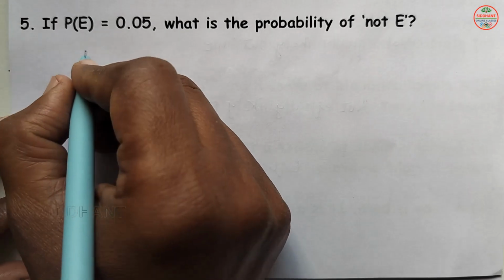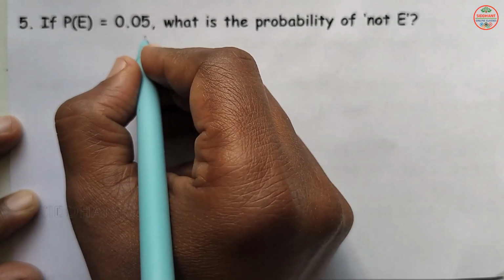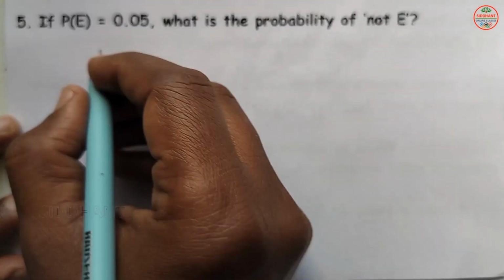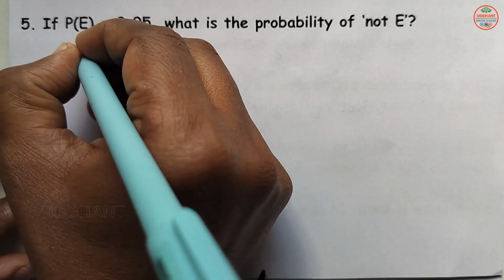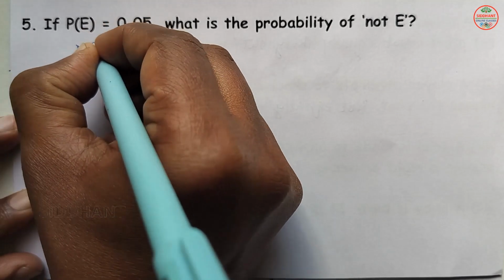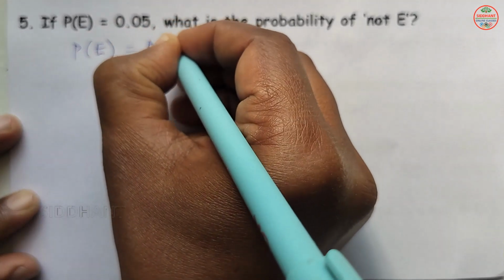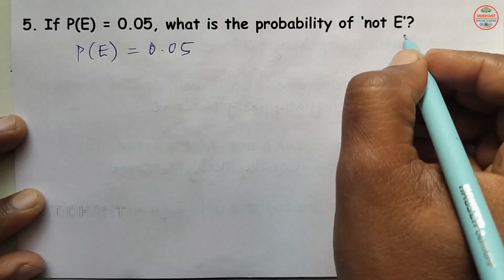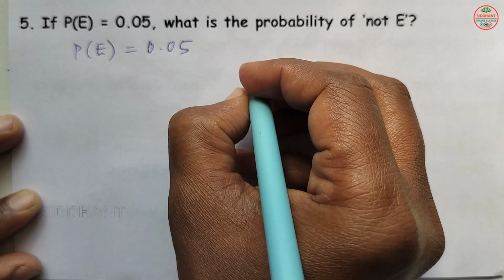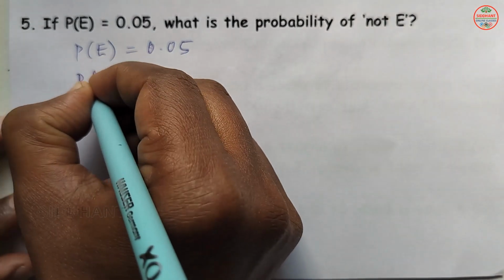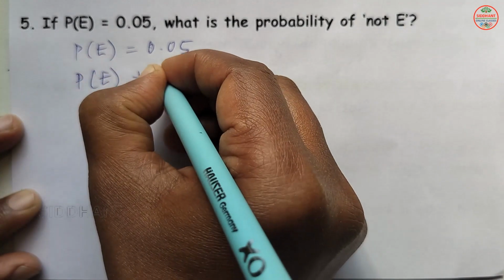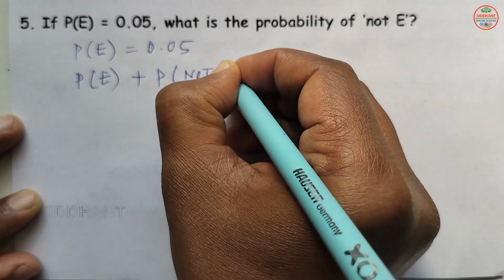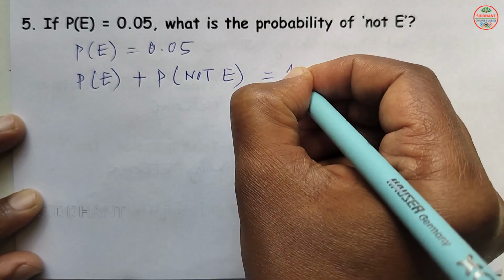Question number 5. If P of E is equal to 0.05, what is the probability of not E here? So here we know the data given, P of E which is 0.05, and we know the probability of an event and the probability of not event always add up to 1. That means P of E plus P of not E is always equal to 1.